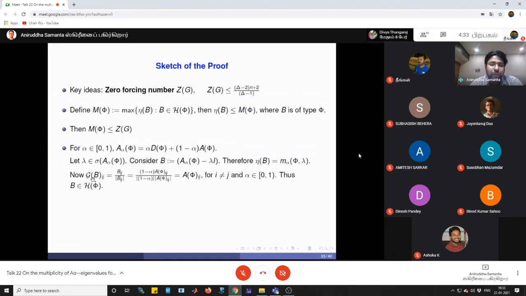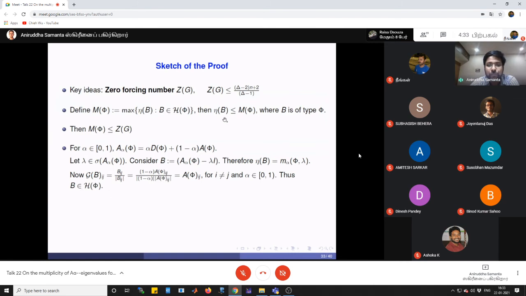So we look into the ijth entries of GB. The ijth entry of GB is equal to Bij by mod Bij. From this expression, we get 1 minus alpha times Aij by its modulus. Finally, we get A alpha phi ij, because the modulus of Aij are unit numbers, so it becomes 1. So finally, the ijth entry of GB is the same as the ijth entry of A of phi. Therefore, B belongs to H of phi.